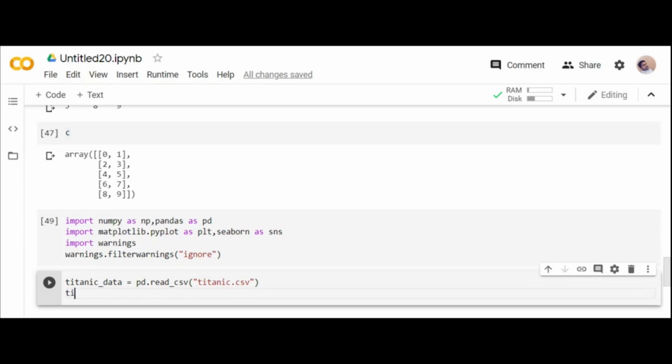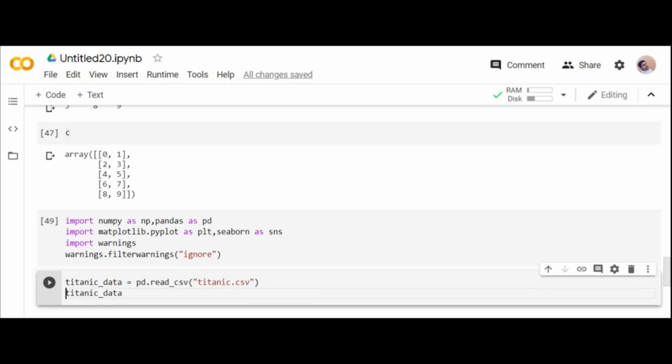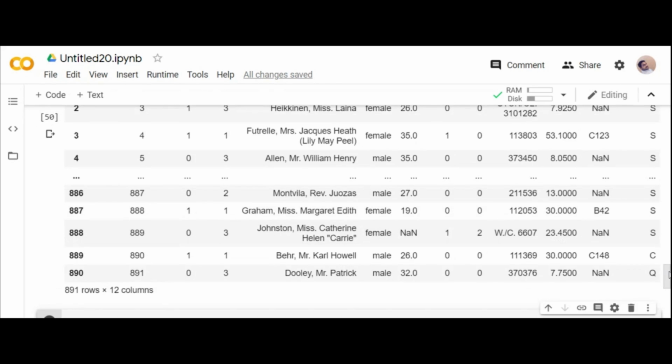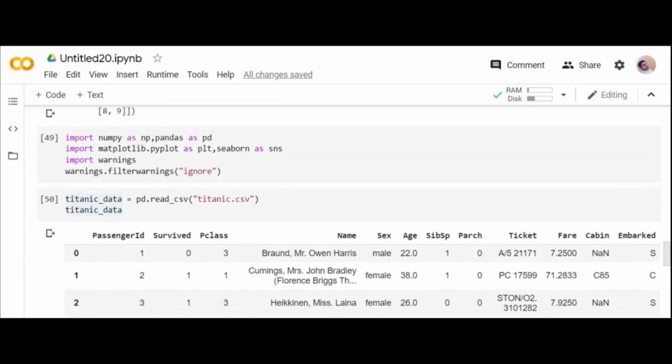And if you want to see the data, you can directly give the variable name, titanic_data. Colab will give you suggestions. If you want to see the entire data, you can directly give out the variable name and it will print all the data. Total 891 rows, 12 columns. Yes, you upload the data, you can read it.